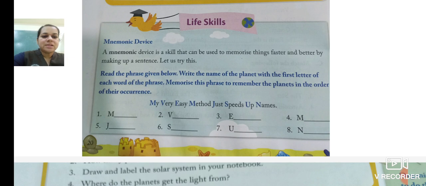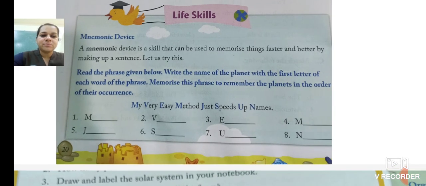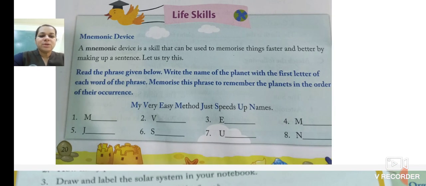My very easy method just speeds up names. What is the phrase? My very easy method just speeds up names. If you remember this phrase, you can remember the order of the planets also. Now, which is the planet that starts with M and it is closest to the sun? The first planet is